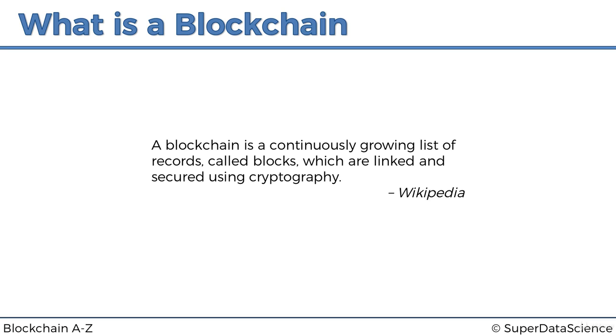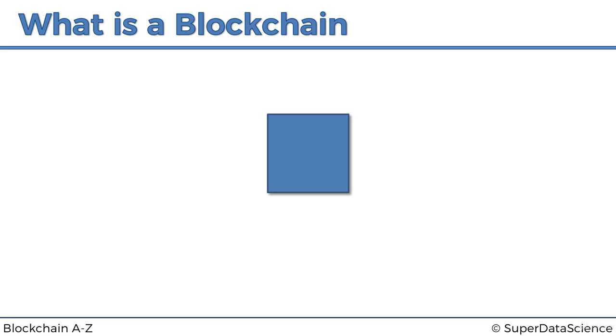So let's have a look at one of these records, or so-called blocks. What constitutes a block? Well, because it's a record, a block will obviously have data inside it. For instance, it might have just a string of words, hello world. Then it'll have a value called a previous hash, and we'll get to this in a second. And then it'll have a value which is its own hash. What the hash is, is like a fingerprint of this block.